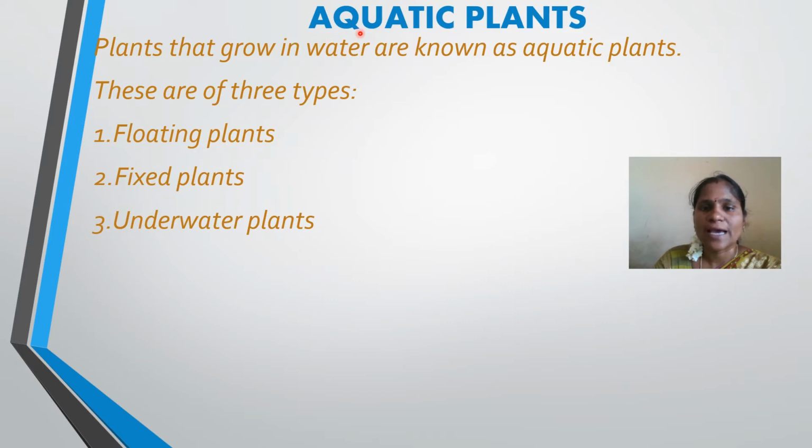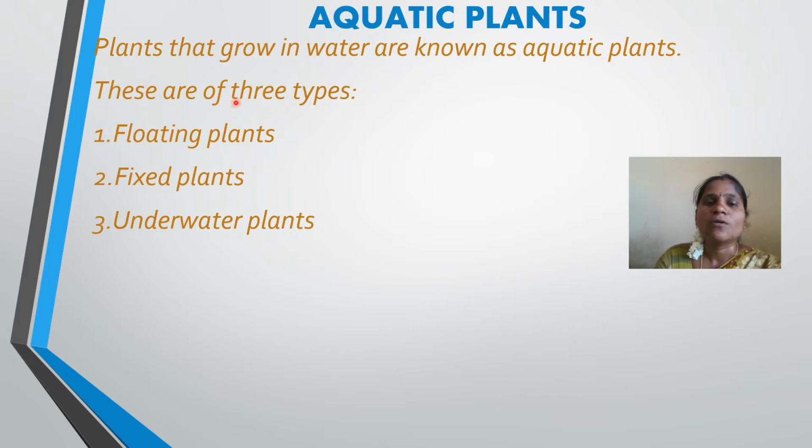Aquatic plants. What is meant by aqua? Aqua means water. Aquatic plants means the plants which live in or grow in water. Such kind of plants we should call aquatic plants. Let's see the definition. Plants that grow in water are known as aquatic plants.